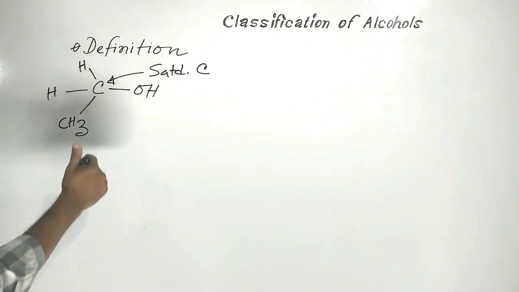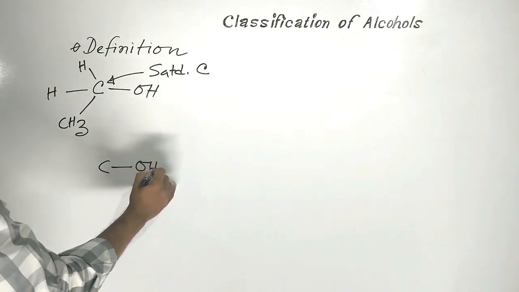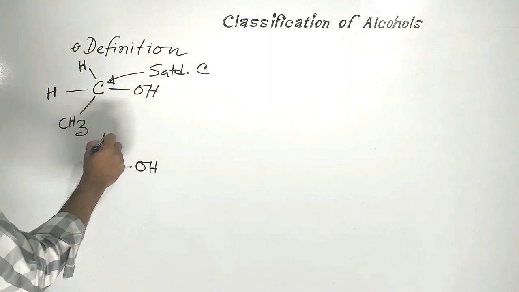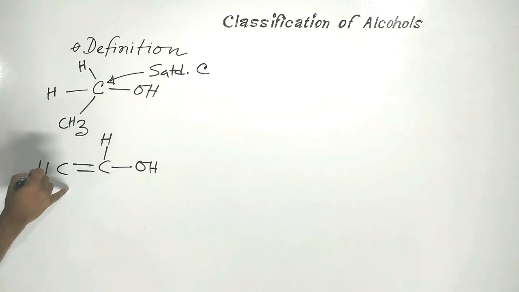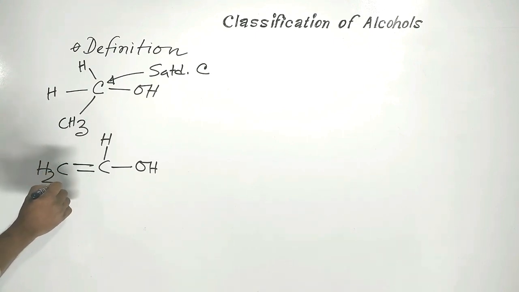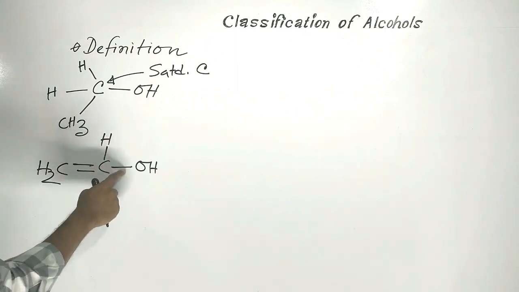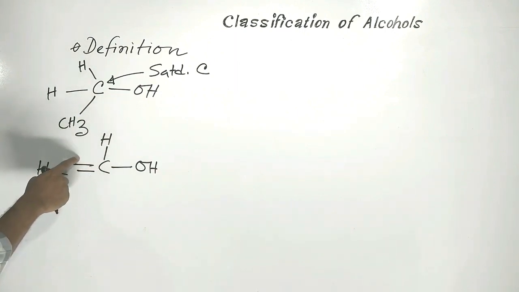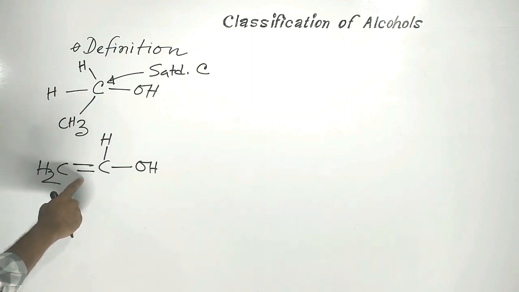Let us consider another compound. Suppose this one, hydrogen, here a double bond, CH2. This carbon has sigma bonds and a pi bond, that is a carbon-carbon double bond.